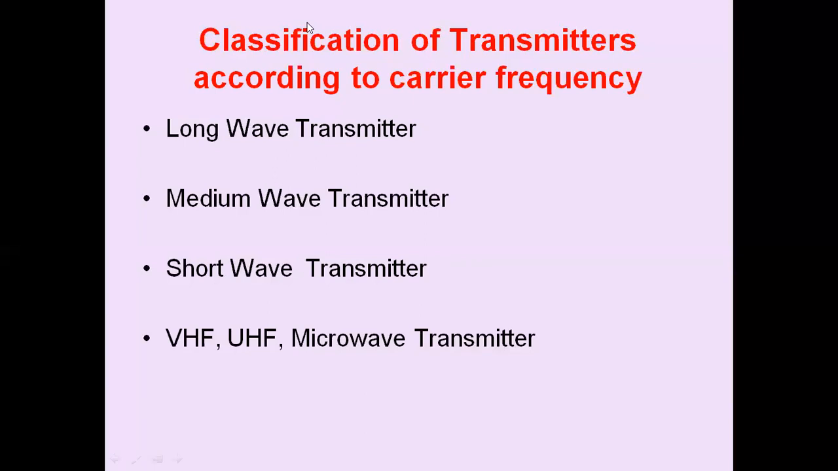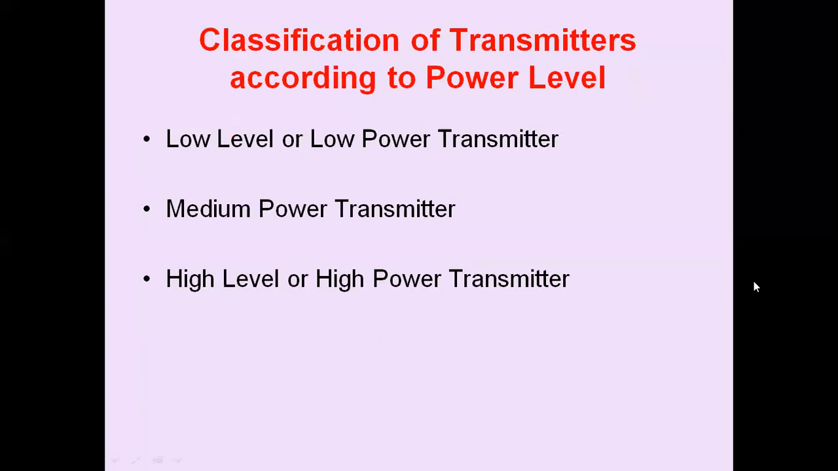The next type of transmitter, depending upon the carrier frequency used, is the VHF, UHF, and microwave transmitters. These transmitters operate either in the UHF range or in the VHF range or in the microwave range and are used for FM broadcast, TV broadcast, FM radio telephony. Microwave frequencies beyond 1 gigahertz are used for radar applications, TV relay applications, and microwave links between different places.